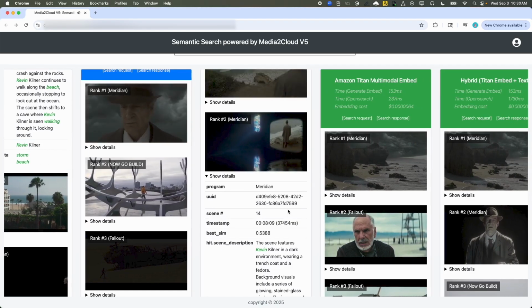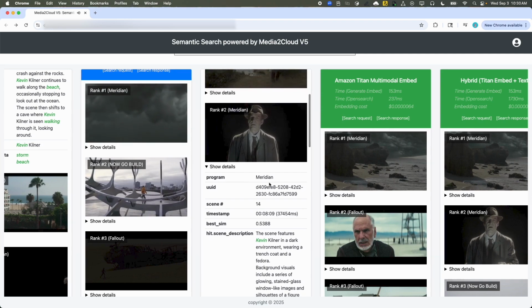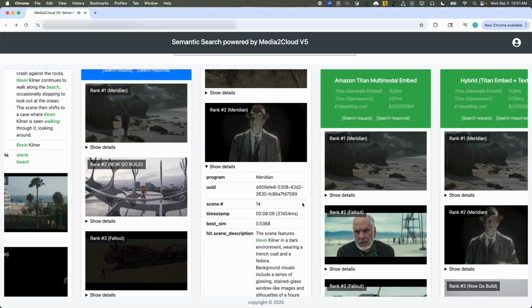Maybe we saw some keywords that match there. This one's doing pretty well. So with a hybrid search, when we have a named entity, we see a higher accuracy on the search result in comparison to just text and embedding alone, because you have that extra metadata to go off of.